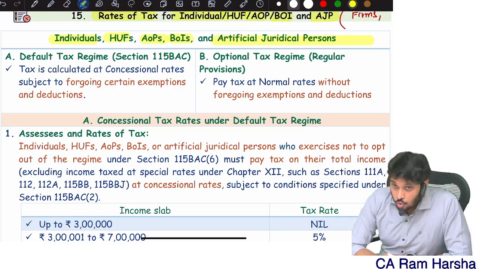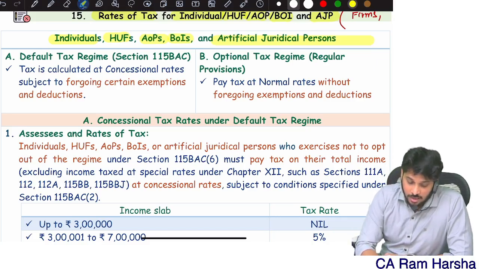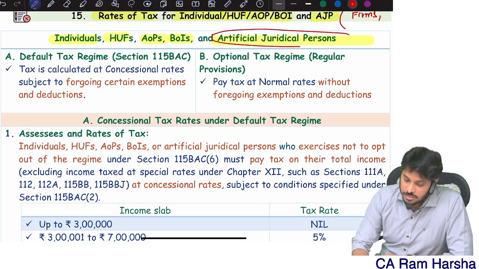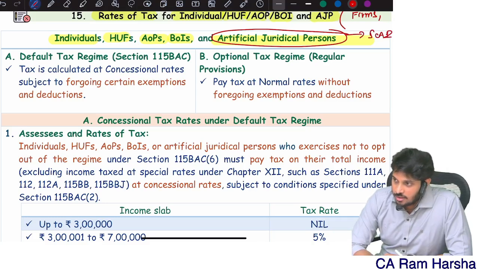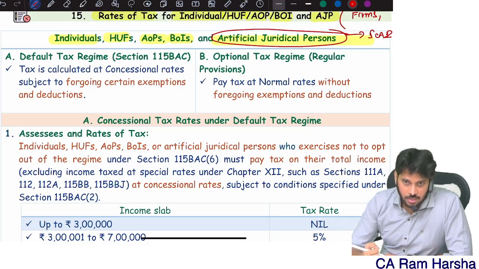Who are they? Individual, HUF, AOP, BOI, artificial juridical person. What is an artificial juridical person? ICAI, the Institute of Chartered Accountants of India, is an AJP.